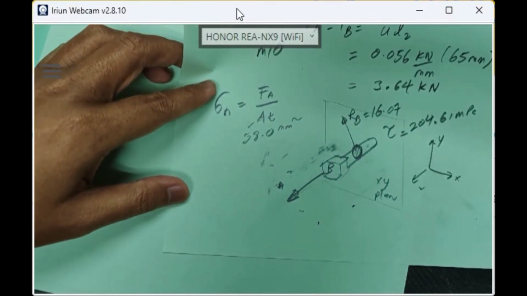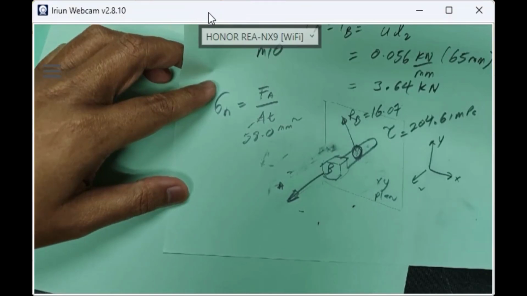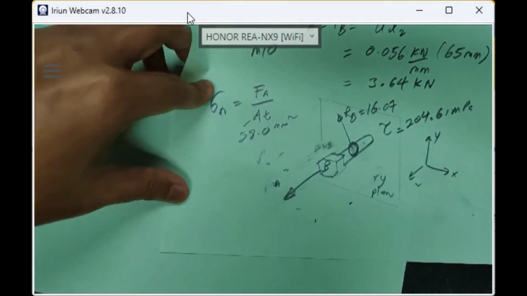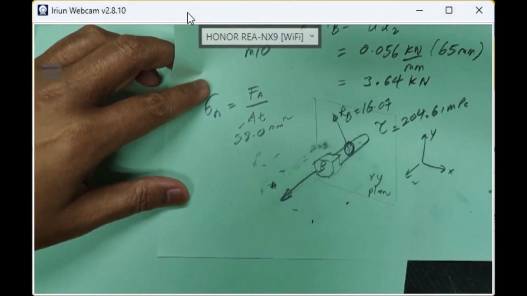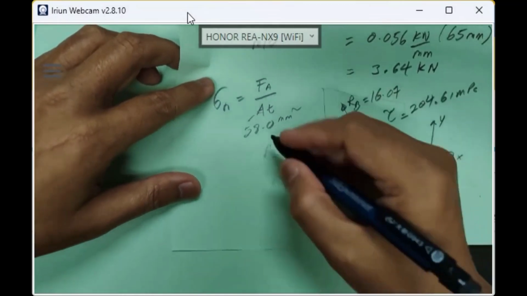So that is the tensile area for M10, the stress area. AT is the tensile stress area. That is what is considered. For tensile load, use AT. Do not use pi over 4 times 10 squared. Do not use the 10 millimeter cross-section area. We already have 58 square millimeter.